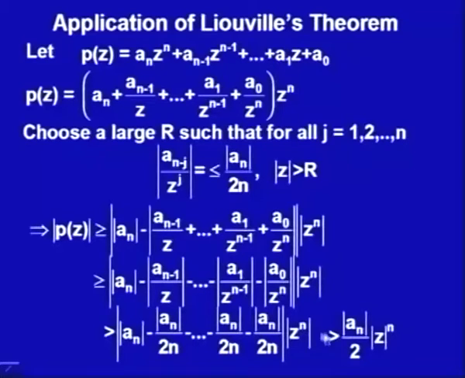and this absolute value of z to the power n we could write as absolute value of z to the power n. Now, let us see what we have got. We have got that |p(z)| is greater than or equal to absolute value of a_n upon 2 into modulus of z to the power n for all |z| greater than r.